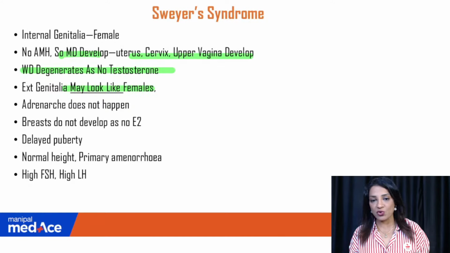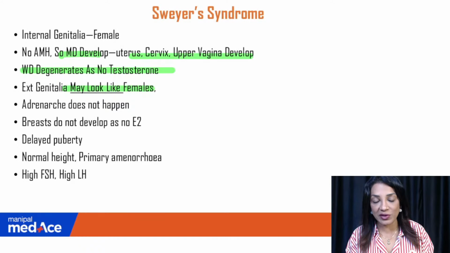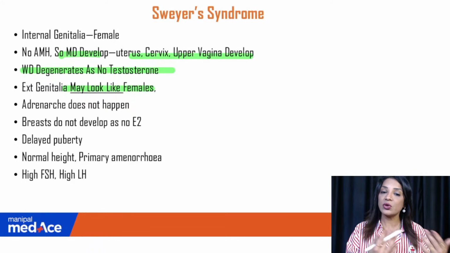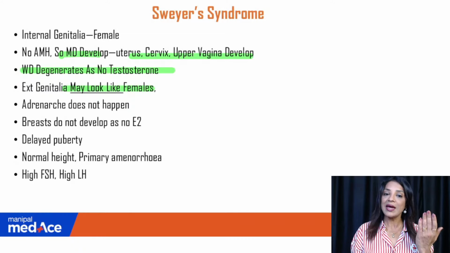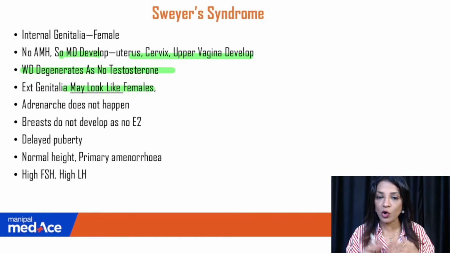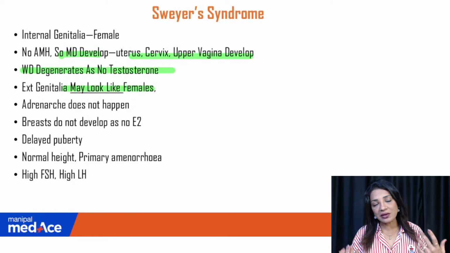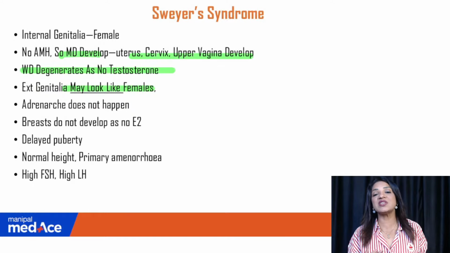So just like androgen insensitivity, but they will not have very good breast development. Tanner stage 4-5 will not be there because there is not enough androgen to get converted to estrogen. That is the difference between androgen insensitivity and Swyer syndrome. I hope I'm clear. Once you actually start thinking how it works, then it becomes easy. You don't have to mug up.